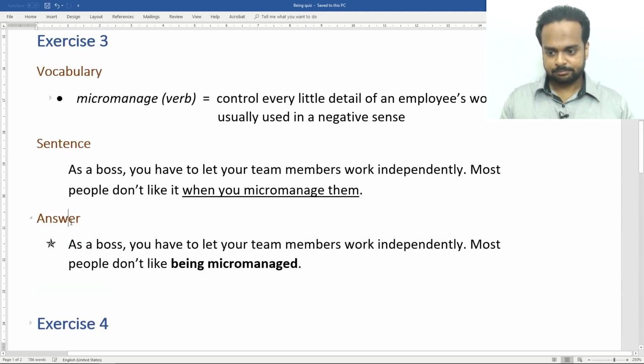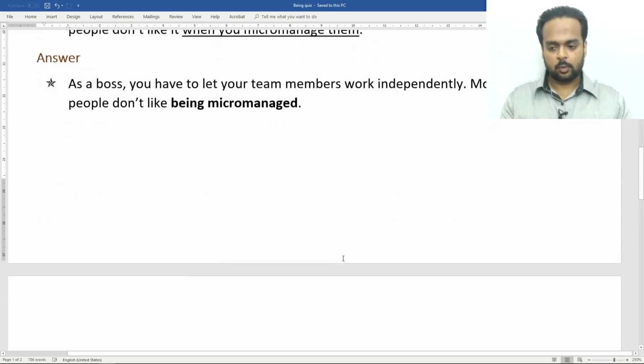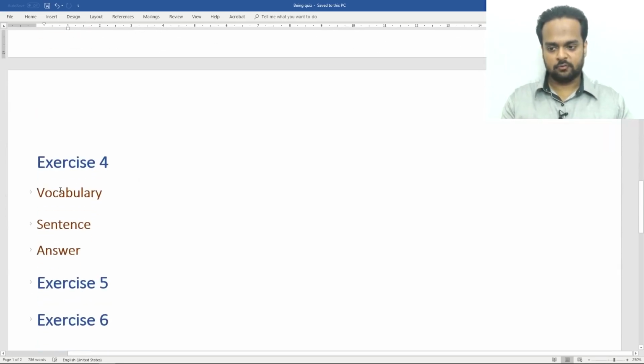We can say, as a boss, you have to let your team members work independently. Most people don't like being micromanaged. I haven't said being micromanaged by their boss because that's understood. So writing it in the passive voice like this allows us to leave out that unnecessary information. Okay, we move on to exercise number 4.